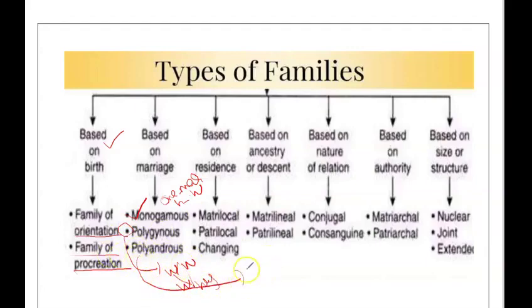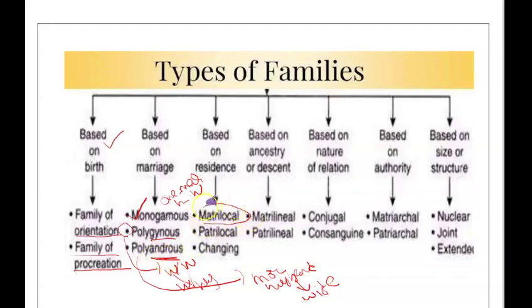Polyandrous means more husbands, one wife. Remember, poly means many, gynous means wife. Gynecologist, we know that, right? A gynecologist deals with women. So, like that. Okay, androus is related to the male.